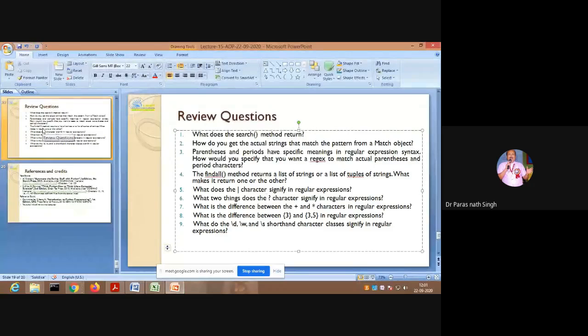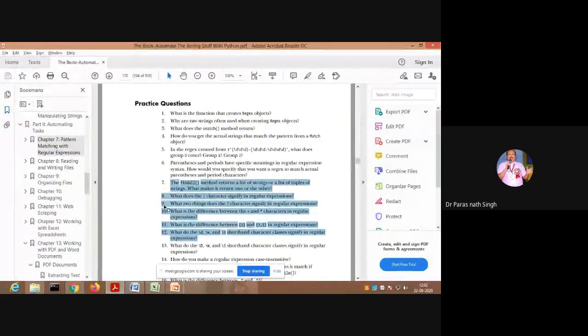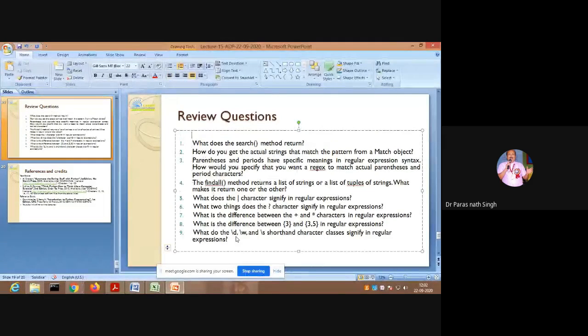So roll numbers 10, 20 will take what question? I am giving one more question, because all these questions are taken from the book. So let it be 0 to 9.